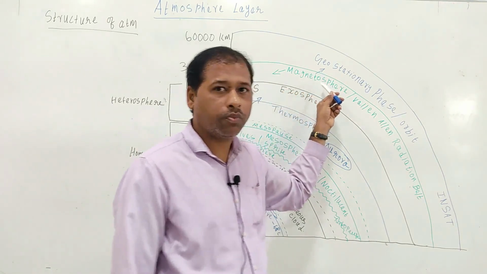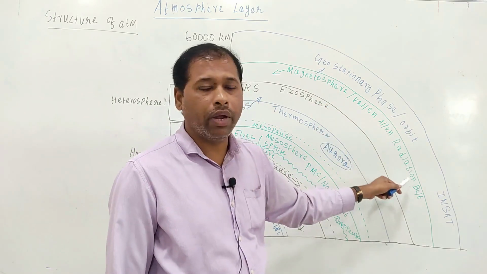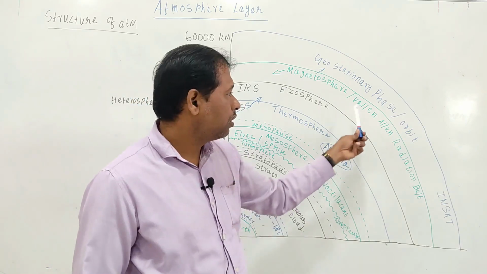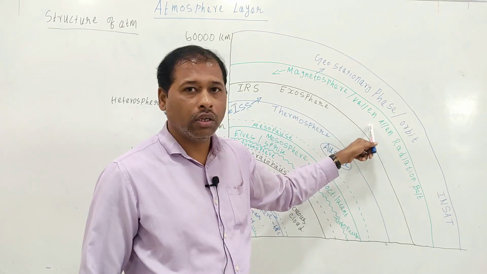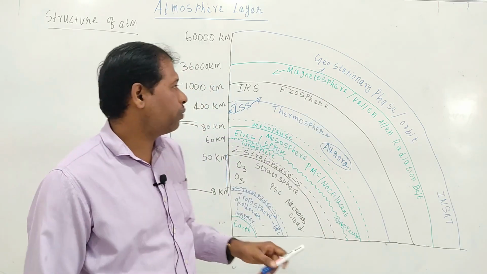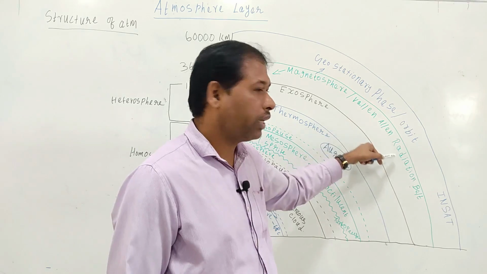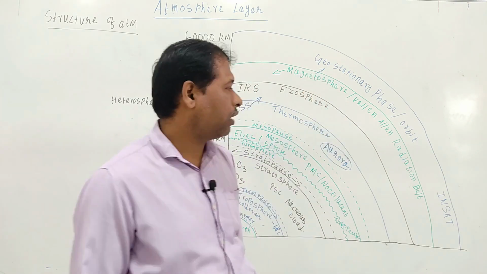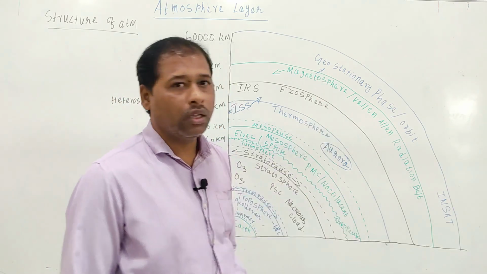It is also called the Van Allen radiation belt, because the scientist Van Allen discovered this layer. That is why this magnetosphere is named the Van Allen radiation belt.